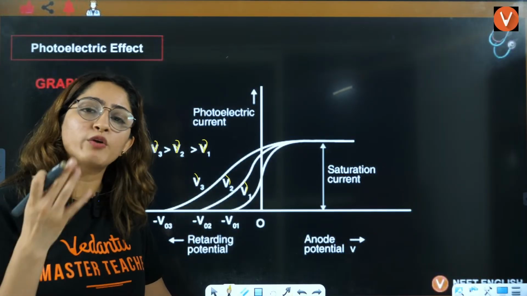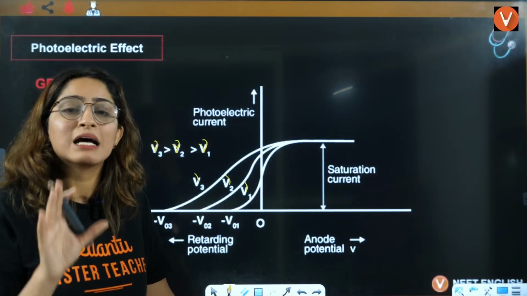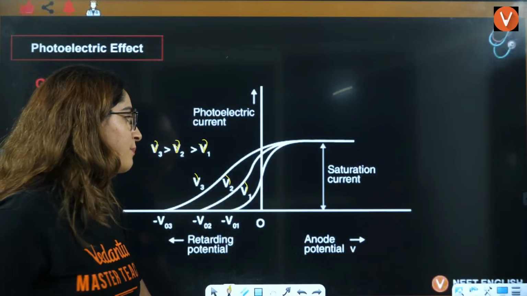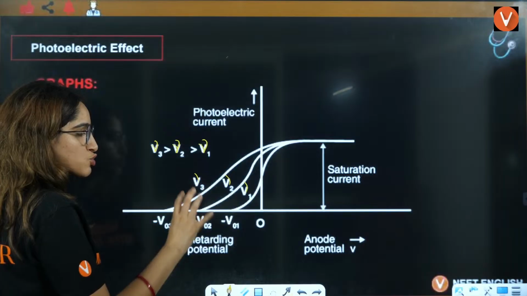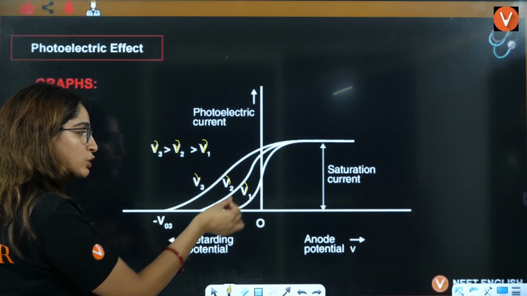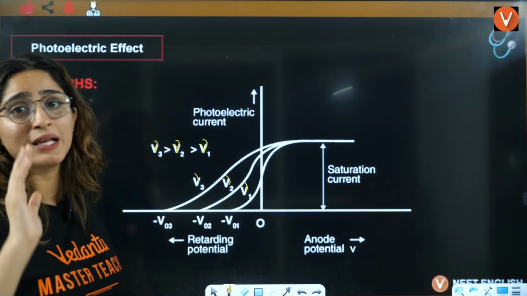We know that when we apply the stopping potential, the number of electrons ejected will be less. That means the current will be less. The same thing is happening here: when you apply the retarding potential, the stopping potential, the current is going to decrease because the electrons ejected will be fewer.